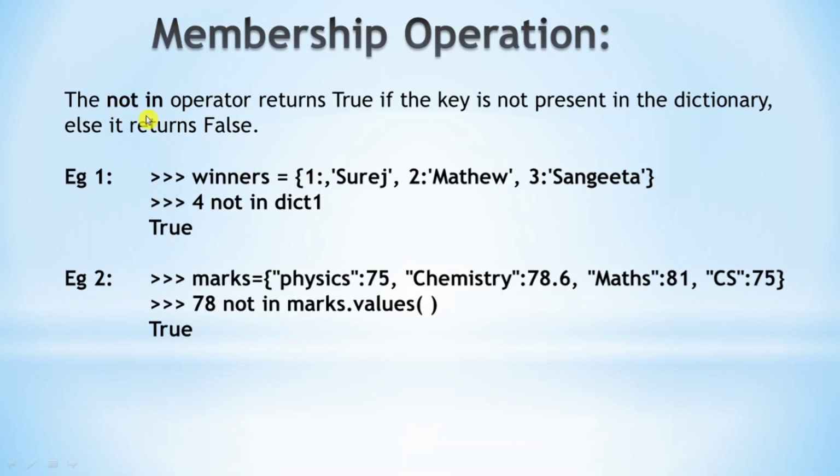The membership operator not in returns true if the key is not present in the dictionary, and else it returns false. There is a dictionary winners which stores 3 items: 1 Suraj, 2 Matthew and 3 Sangeeta. 4 not in dict1 returns true since 4 is not present as a key in the dictionary. In the next example, marks of subjects are stored and I am checking whether 78 is present in the dictionary. 78 not in marks.values returns true since 78 is not present in these values.